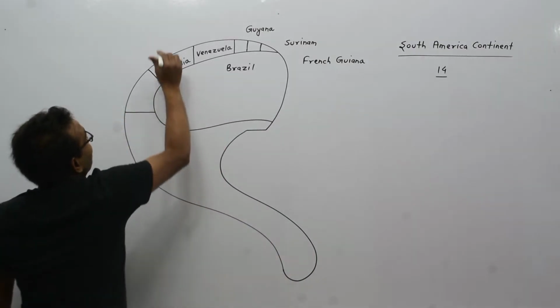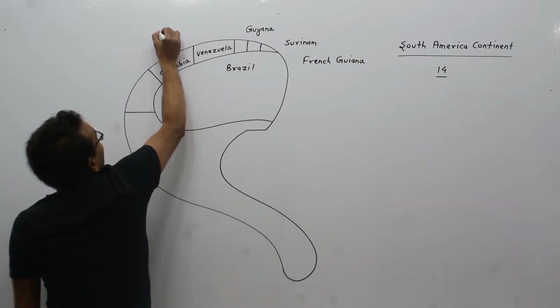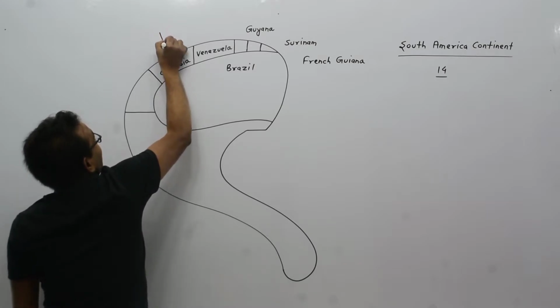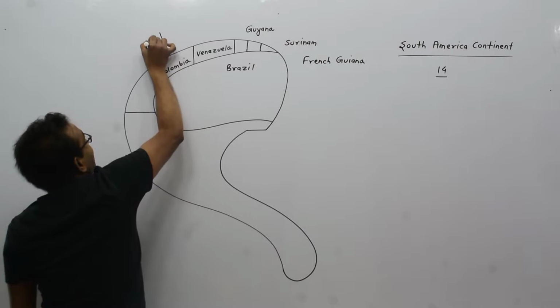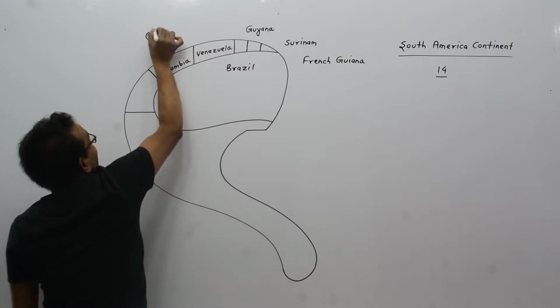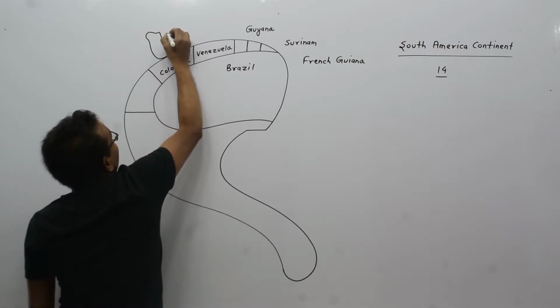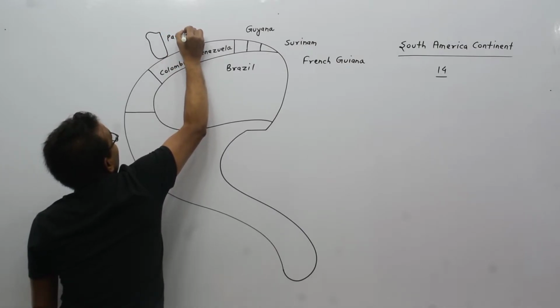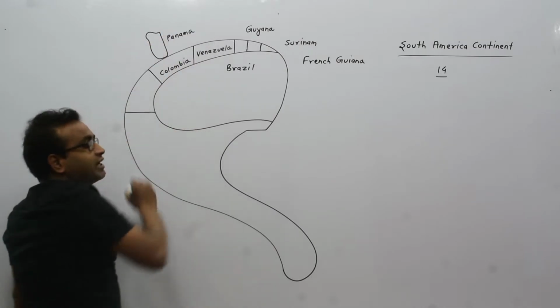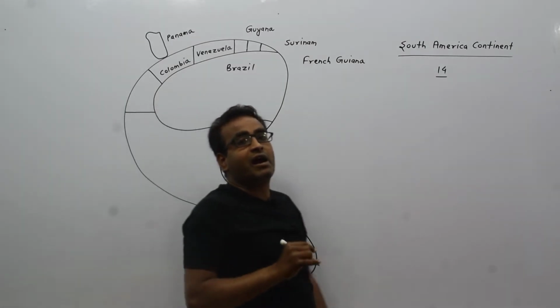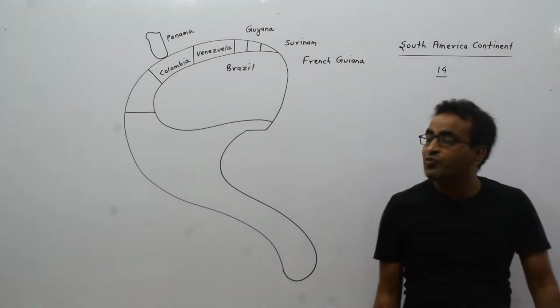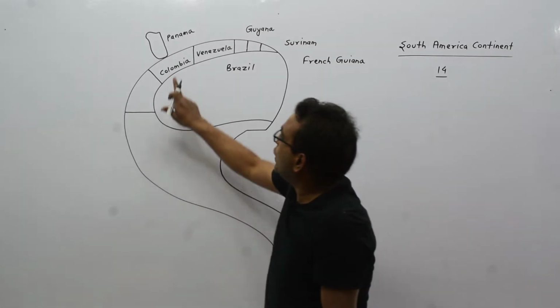The country of North America continent is Panama. This is Panama. Panama is a country of North America continent which touches Colombia.